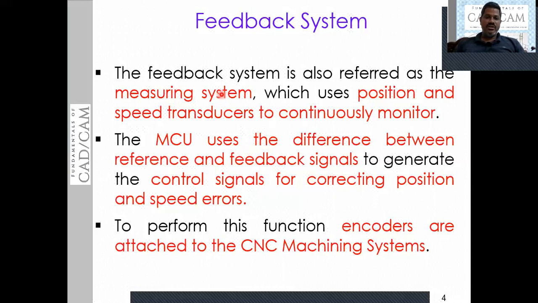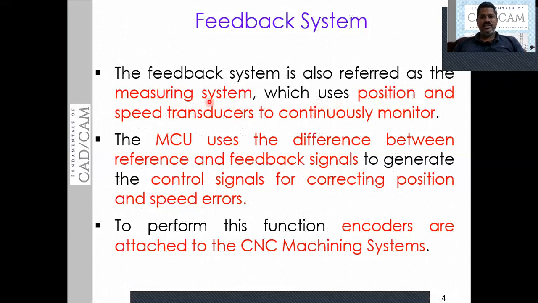The accuracy of the work totally depends on the accuracy of the motion of the table as well as the spindle, whether we can rotate the spindle at the desired speed specified in the part program and move the table to the specified location in the part program.